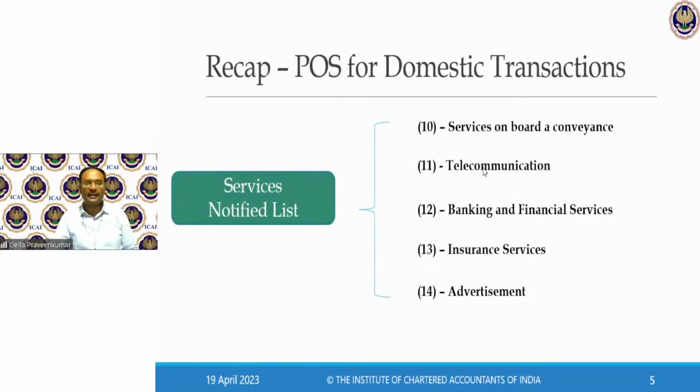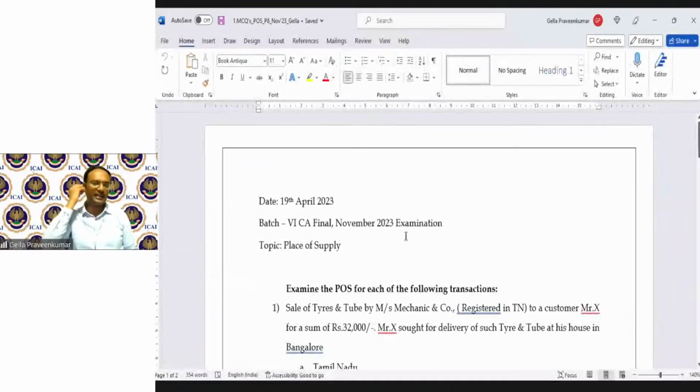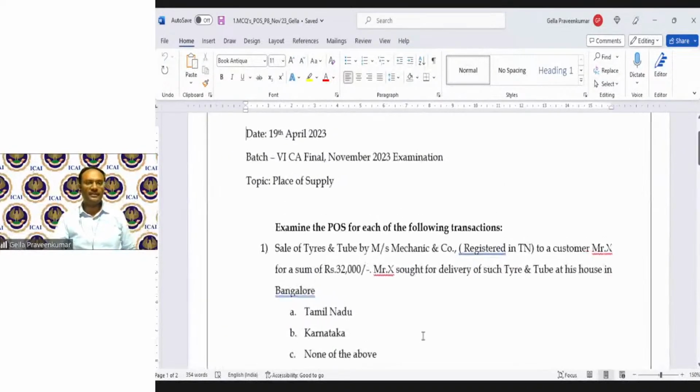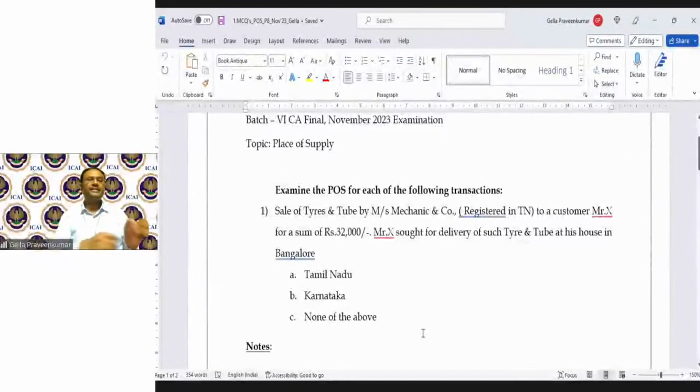Now let's have some examples discussed in this regard before we get into section 13. Hope you are able to see my Word document. Questions in relation to supply of goods, supply of services, section 10, section 12. These two provisions are connected, we will understand them by solving this problem.